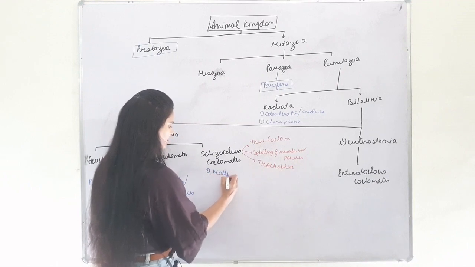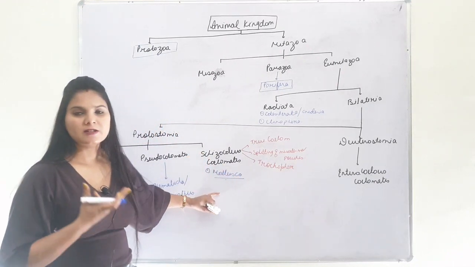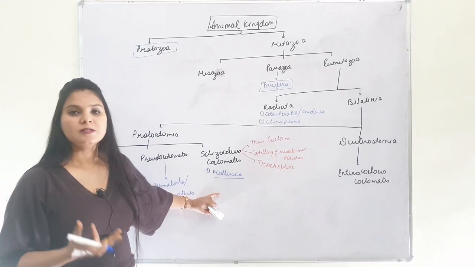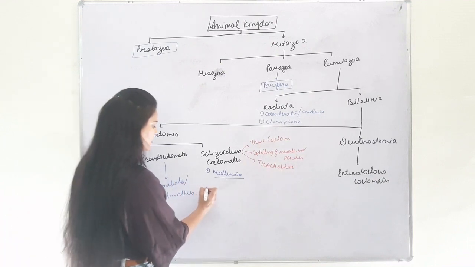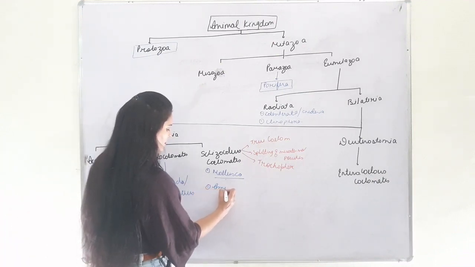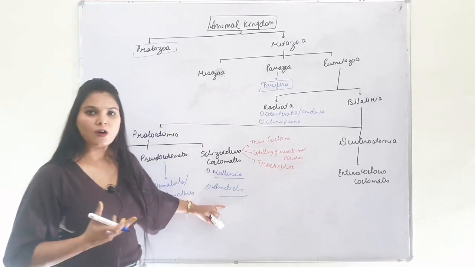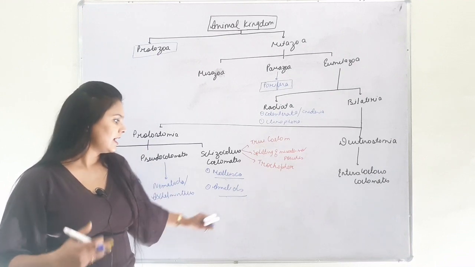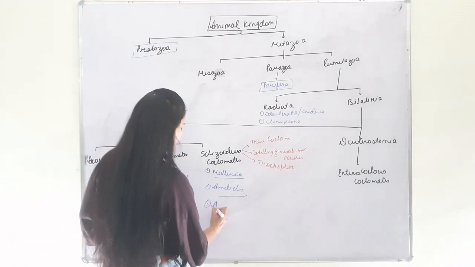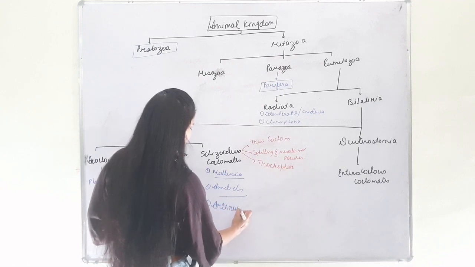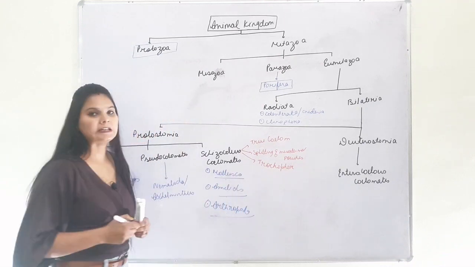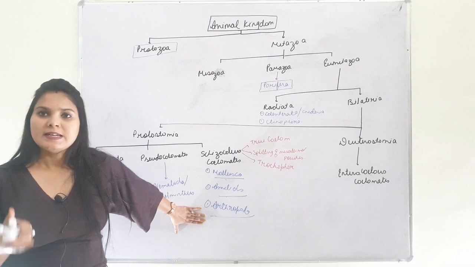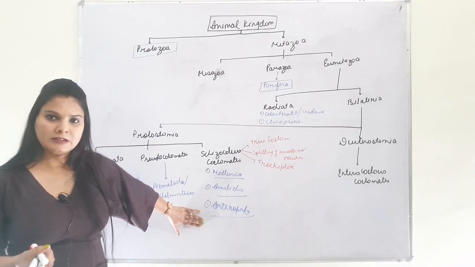Mollusca, which are soft-bodied organisms, for example, Pila, Loligo, Squid, etc. Next is Annelida, which are also called ringworms, for example, earthworm, Nereis and leech. And next is Arthropoda. Arthropoda include animals with jointed legs, for example, scorpions, insects, cockroaches, etc.